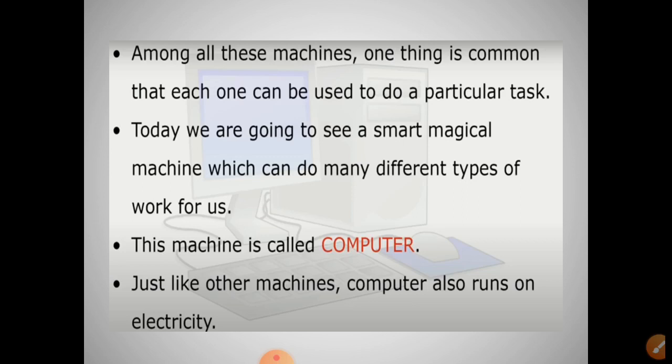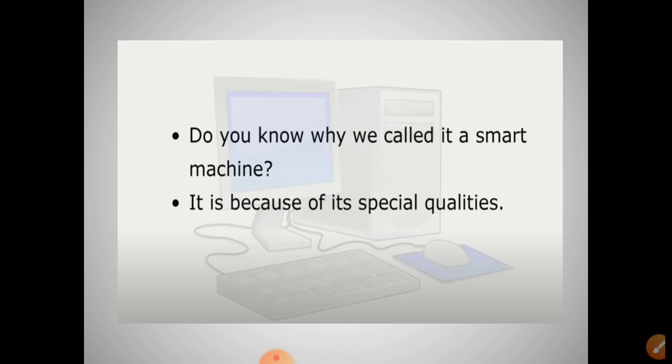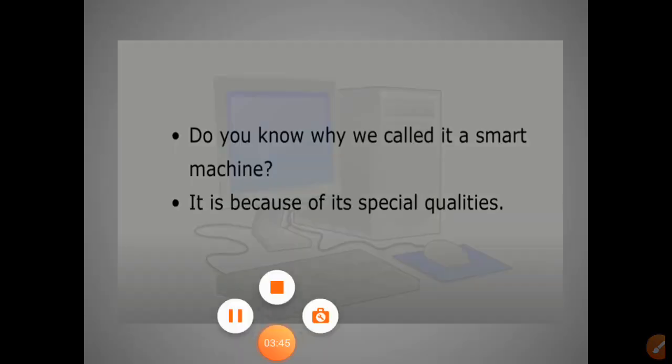And which machine is this? That is the computer. Why is this a smart machine? Because it can do many different types of work for us. Just like other machines, a computer also runs on electricity. Do you know why we call it a smart machine? Because of its special qualities.